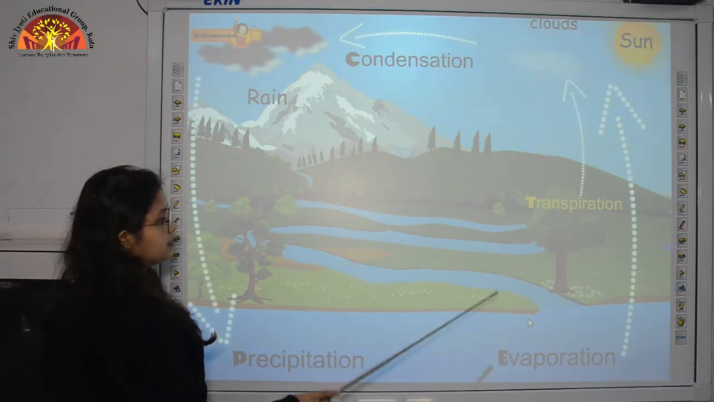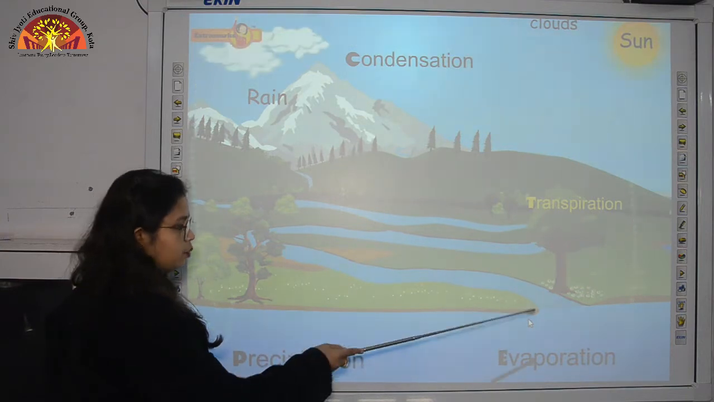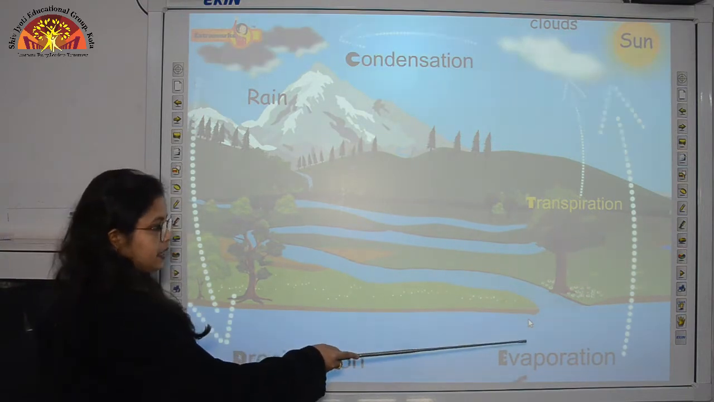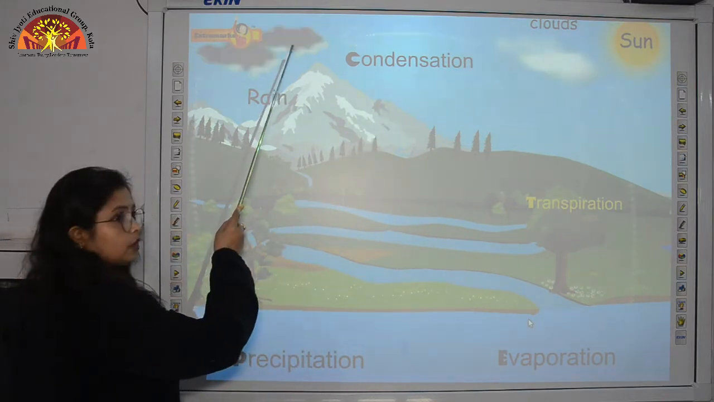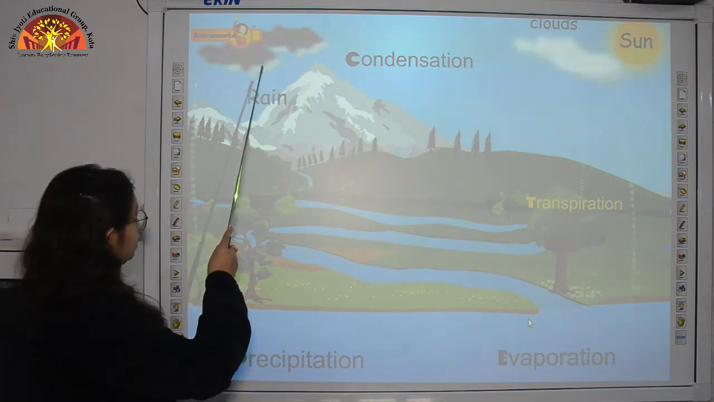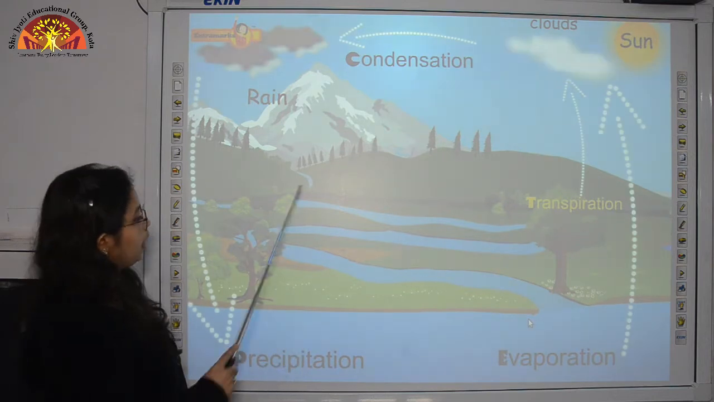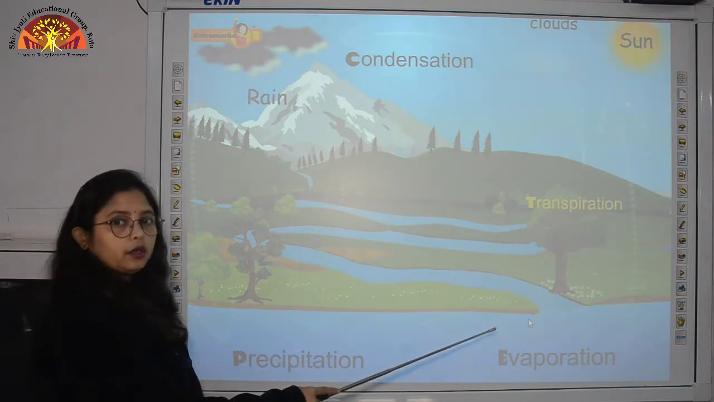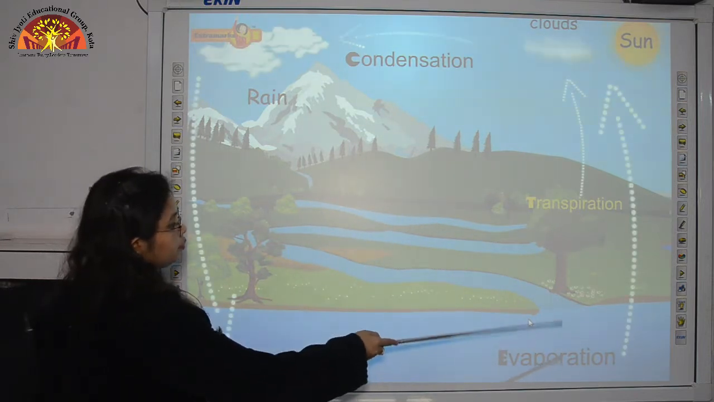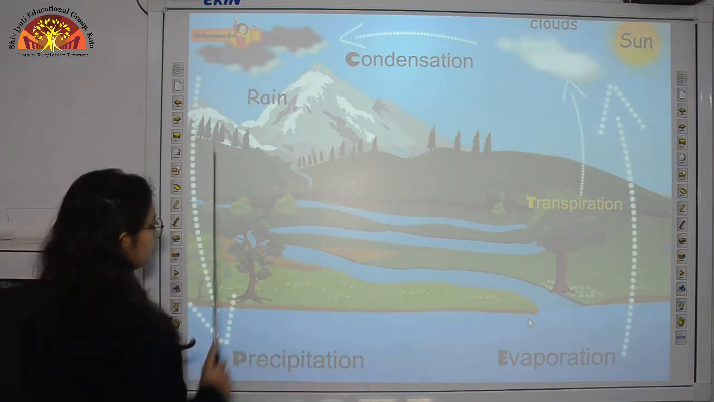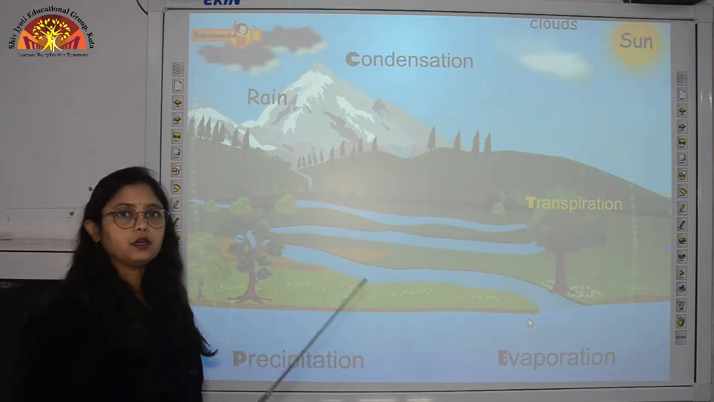So children, here we can see that this is a cyclic process. Water from the water bodies is converted into water vapor, that is gaseous form. It reaches the sky, there it gets converted into clouds, then later it falls again in the form of rain or snow, and again it gets mixed with the water bodies. So this is a cyclic process. The water that started moving from the water bodies again returns back to the water bodies. So this type of process is called the water cycle.